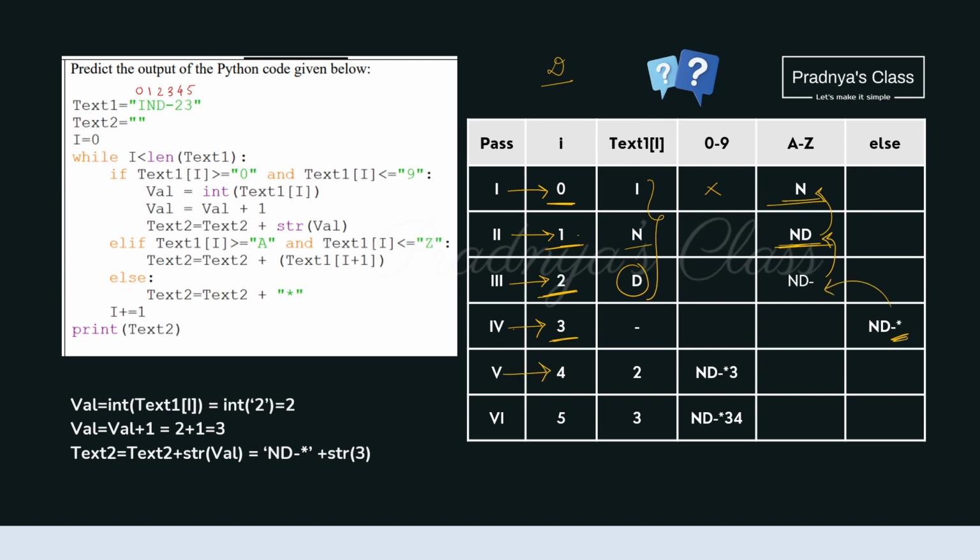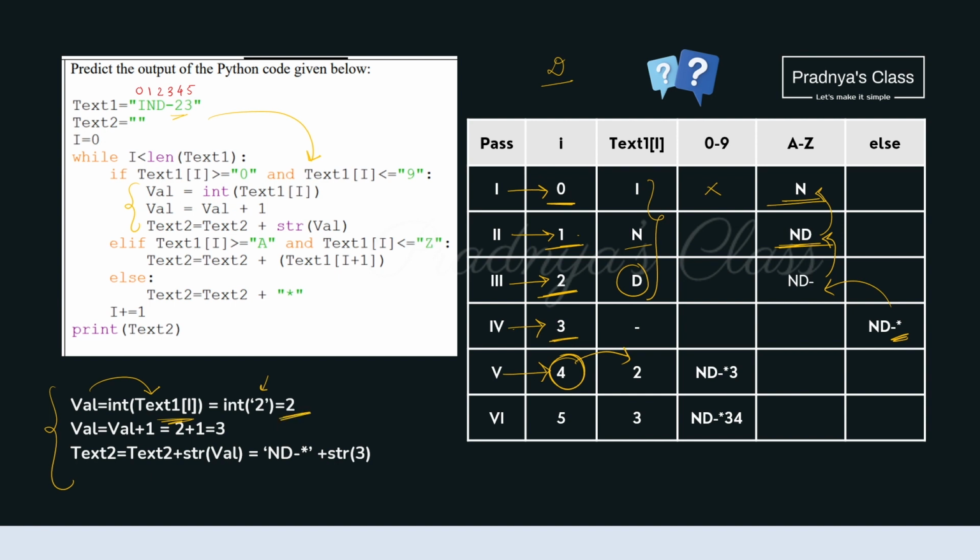In the fifth pass, the value of I will be 4 and the text of 4 is 2. This satisfies the first conditional statement. It is a digit. In the if part, there are 3 statements. So let's try to evaluate it. The first expression is value equals integer of text1 of I. At this position we got the character 2 that we are converting to integer.